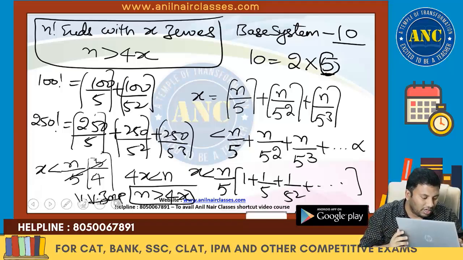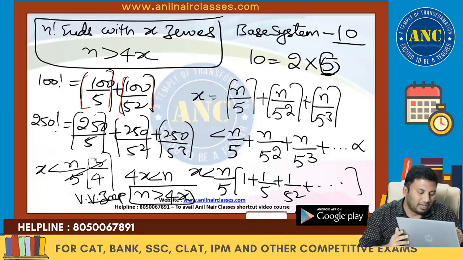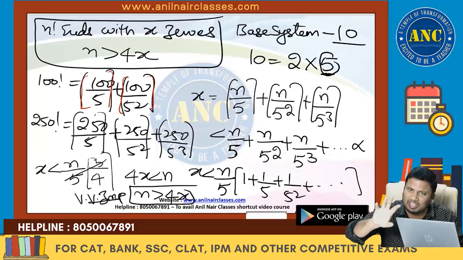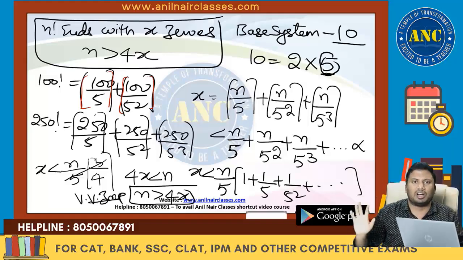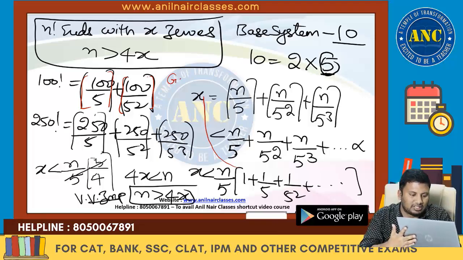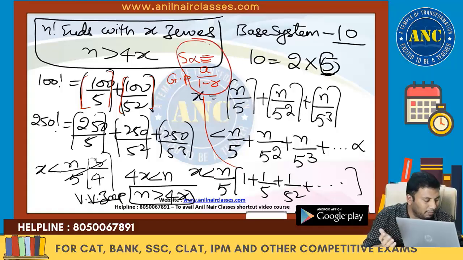So when we are ignoring decimals here, we are considering the floor function, or in mathematical language, the greatest integer function. Greatest integer function, that's the mathematical term, so I will use it to ignore all the values after the dot. X is less than n by 5, plus n by 5 square and everything. This is a GP series, and the sum of infinite terms is a by 1 minus r.